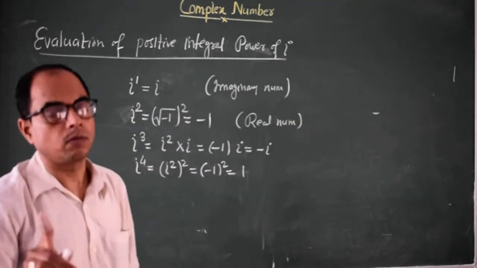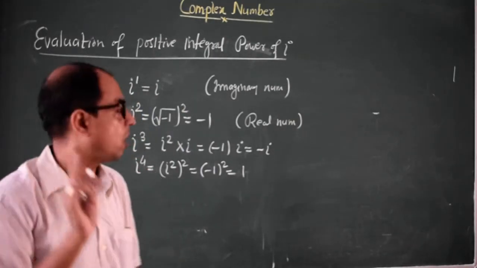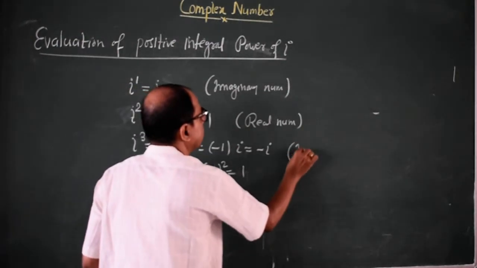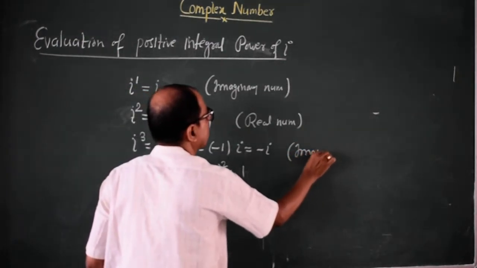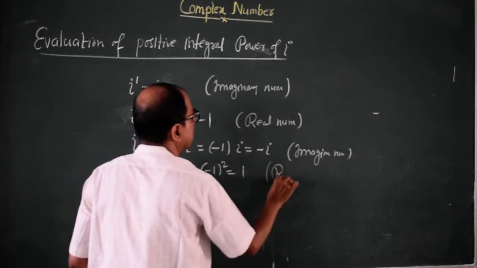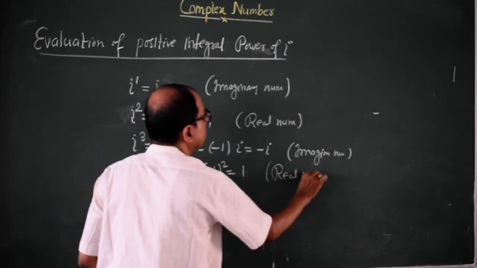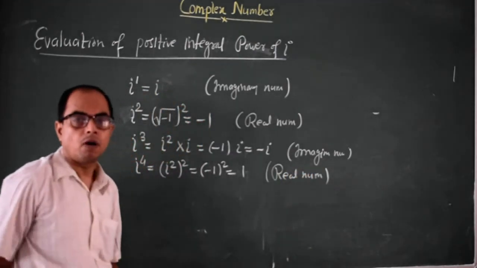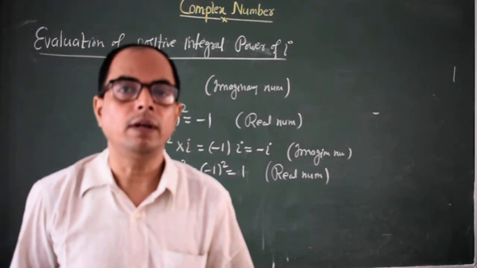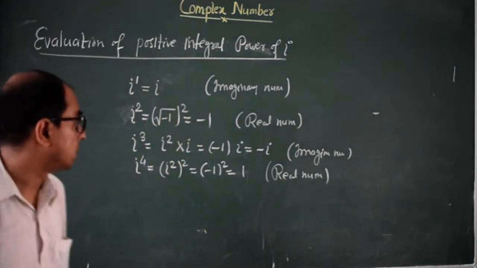Square root of minus 1 is an imaginary number, while minus 1 is a real number. So one thing is clear: some of the powers of iota are real, and some of the powers of iota are imaginary.